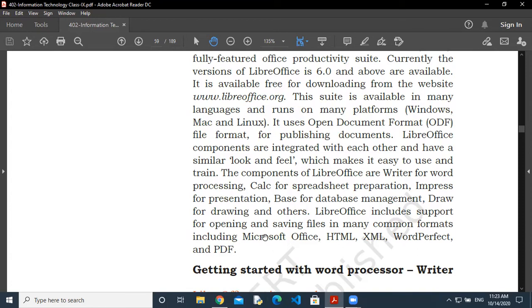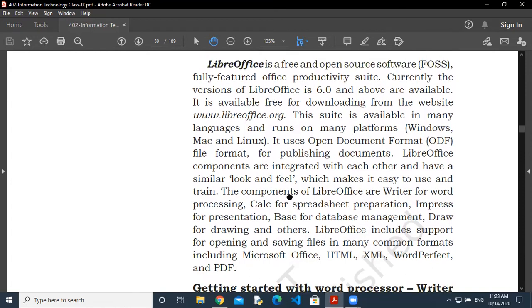LibreOffice includes support for opening and saving files in many common formats, including Microsoft Office, HTML, XML, WordPerfect, and PDF. It means through LibreOffice, you can read files created in MS Office also. You can open HTML files here also. You can open XML files here also. You can open WordPerfect files also, as well as PDF. It means if your computer has LibreOffice, then there is no need to install a PDF reader. You can open your PDF documents through this LibreOffice software also.